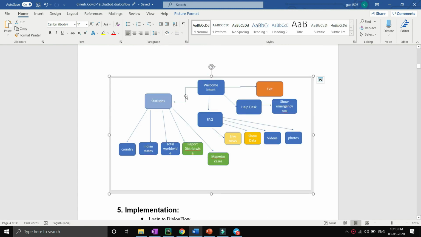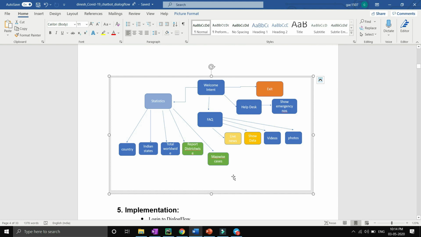Here we can see that there is one welcome intent. Inside it there are four intents: statistics, FAQ, help desk, and exit. After that there are different children, which are also intents for us. A few intents like send email or end conversation are not mentioned over here, because they are direct intents for the COVID-19 bot. The user is not dependent on any of these options. The user can ask for the email after these intents, anytime.